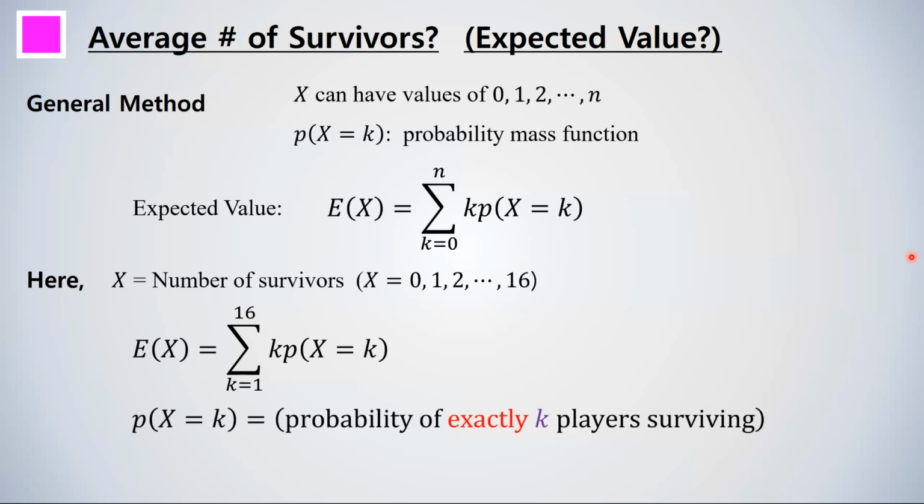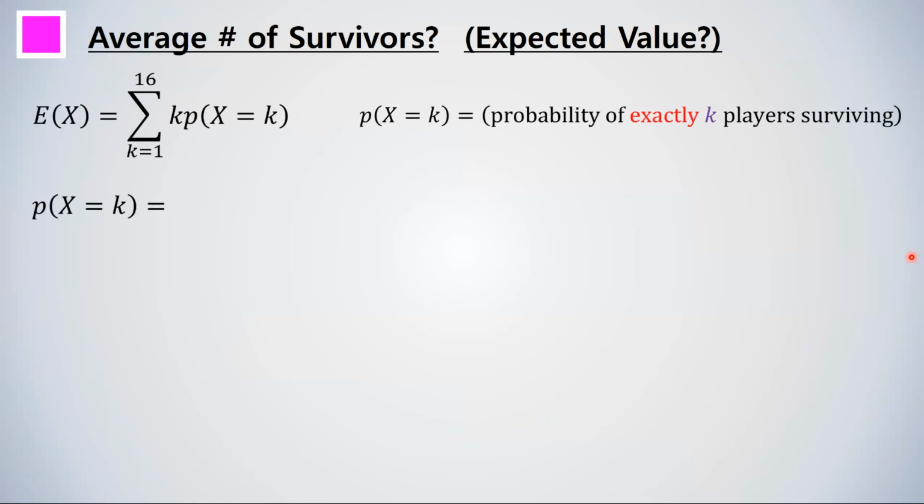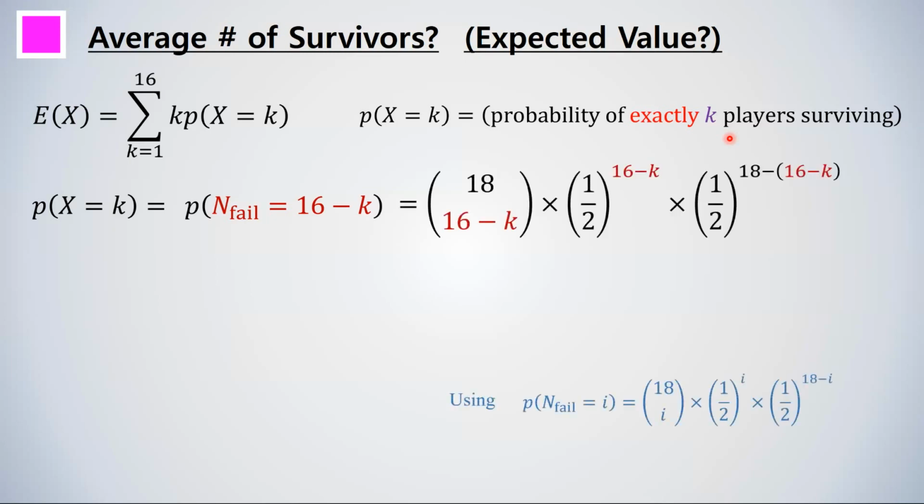Here, the probability mass function P(x equals k) means the probability of exactly k players surviving. So now let's think about this probability of exactly k players surviving. This means that 16 minus k players must fail and fall to their death, so the total number of fails is equal to 16 minus k. And we have already found the method of calculating this, which is given like this, and with simplifying we obtain 18 choose 16 minus k times 1/2 to the power of 18.